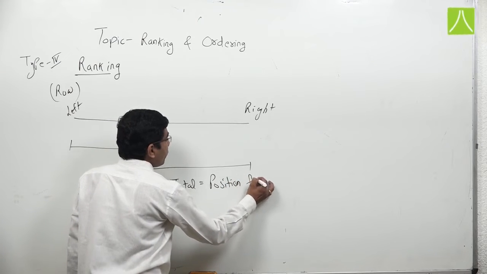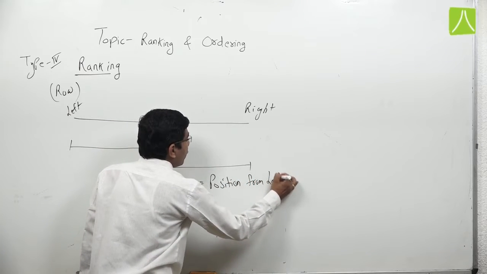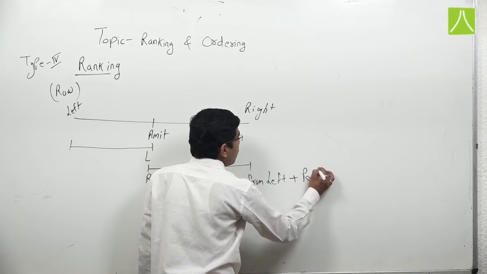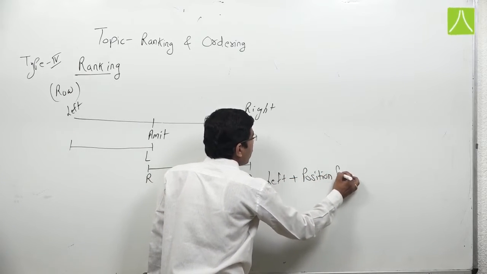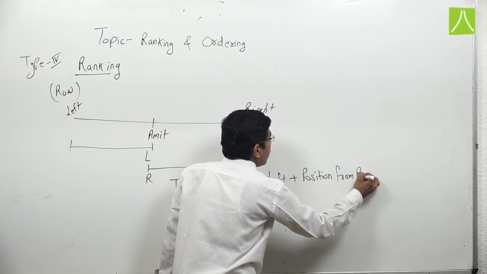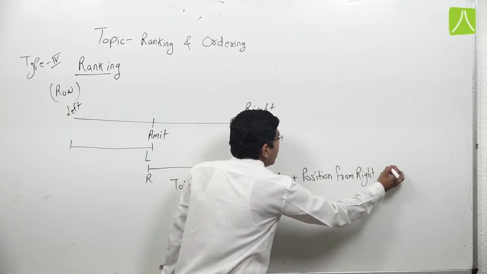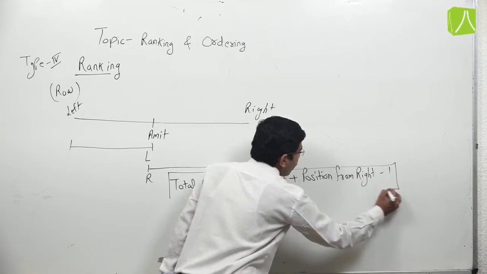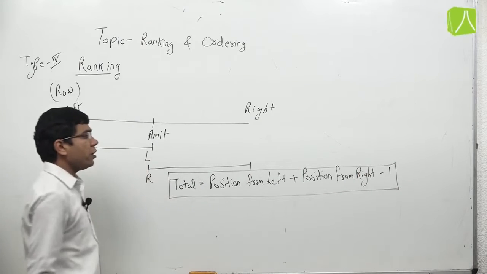from left plus position from right minus 1. It is our formula for the questions based on the row.